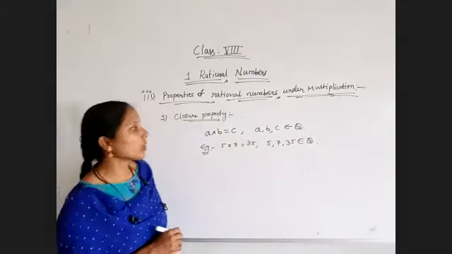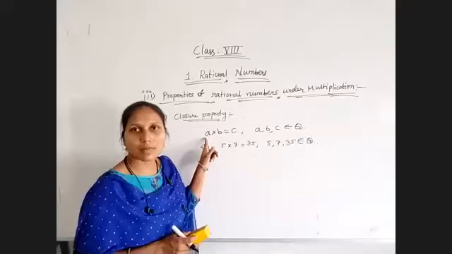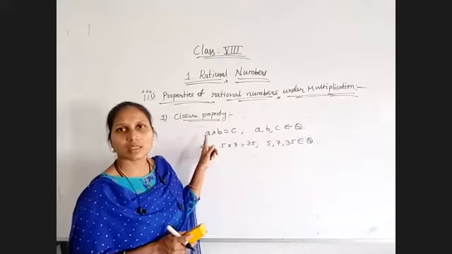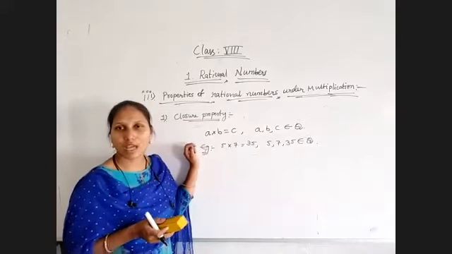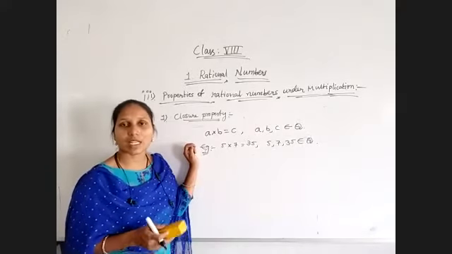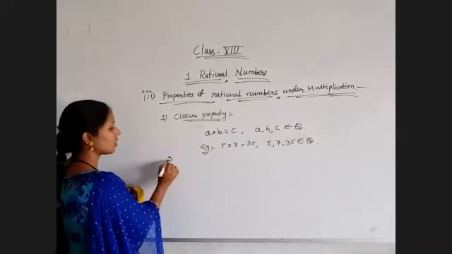So very simple. Instead of words, if we use symbols, it is very simple to write the formulas. Statements are important. When we apply them in formulas and in problems, you will understand easily.